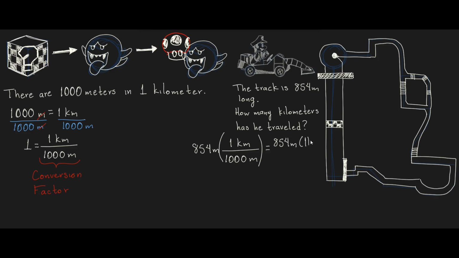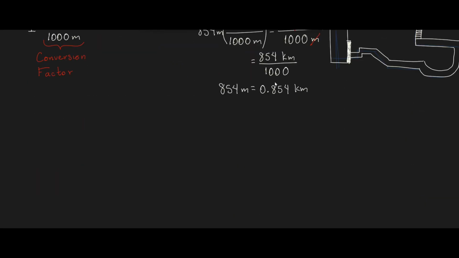Okay, back to the problem. After we multiply 854 meters by the conversion factor, we get 854 multiplied by 1 over 1000, or 854 divided by 1000, and we can cancel out meters, so we end up with kilometers on top. The final answer is 0.854 kilometers.